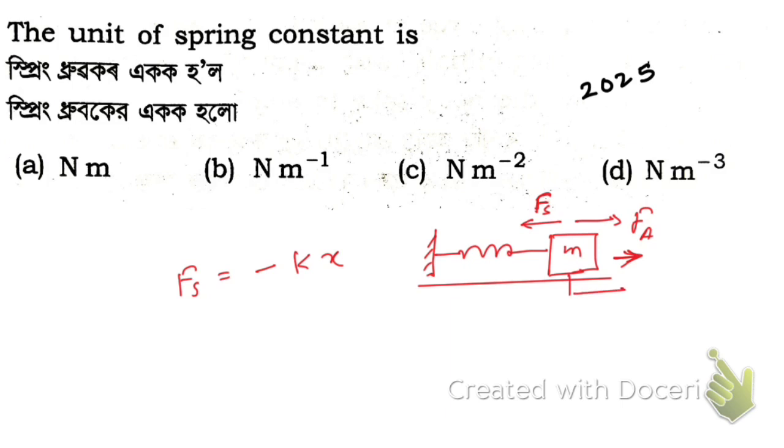Here x is the displacement from the mean position towards left or right. Therefore the applied force will be plus kx, so k will be Fa by x. Force is in Newton and displacement is in meter, so the unit must be Newton per meter. So the correct option is B. Hope you have understood this. Now let me take the next question.